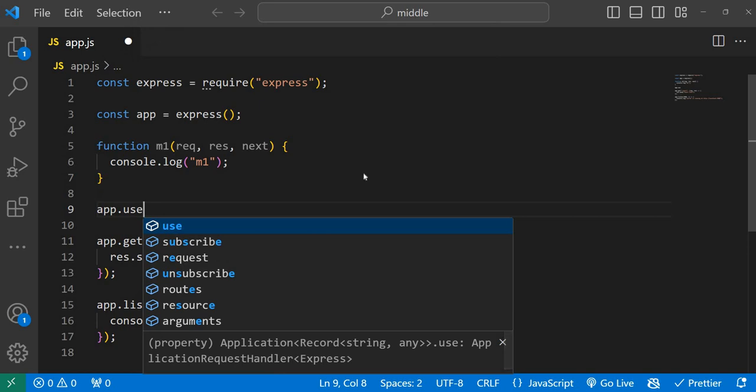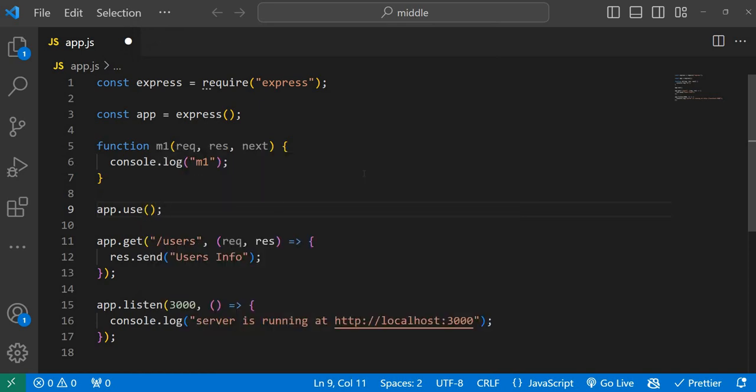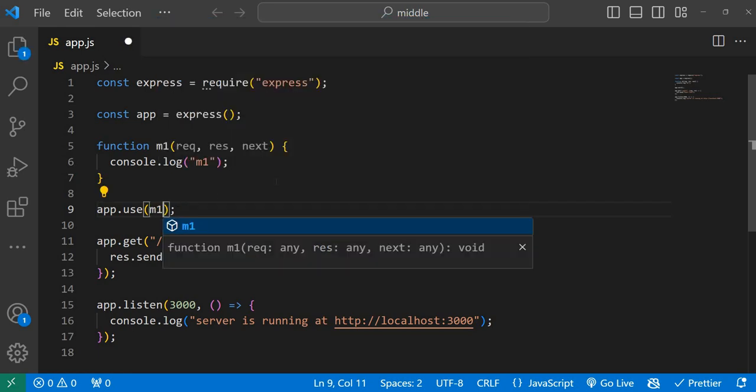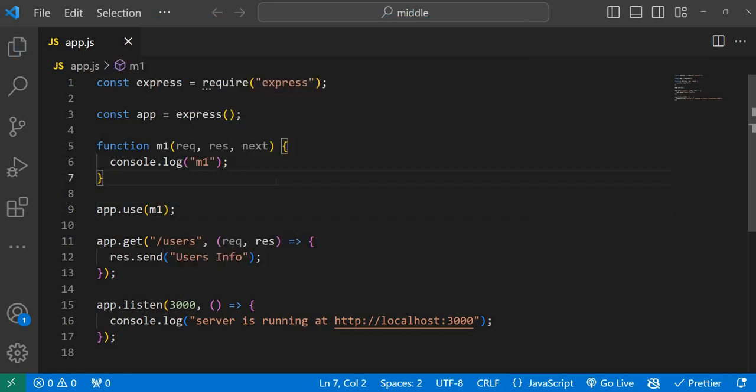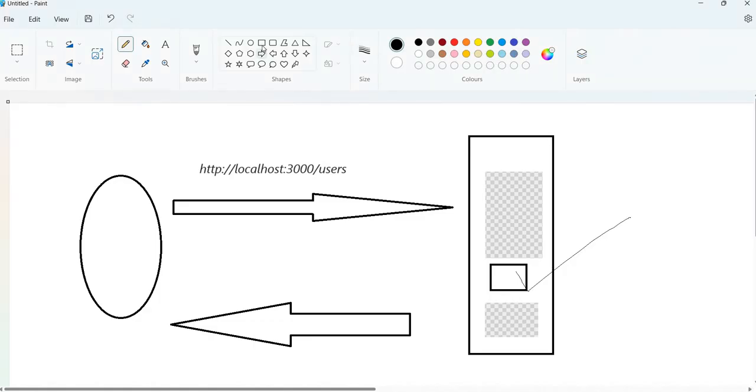If you just use app.use and say m1, what will happen? So far we have only one route handler. Now we are putting one more middleware function before our route handler. The name of this is M1.